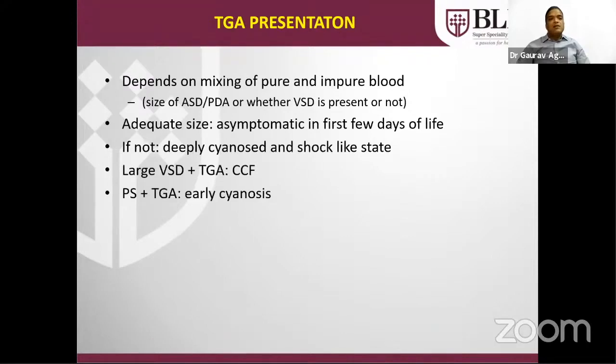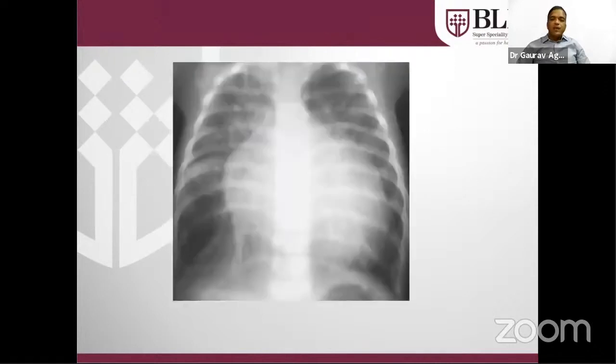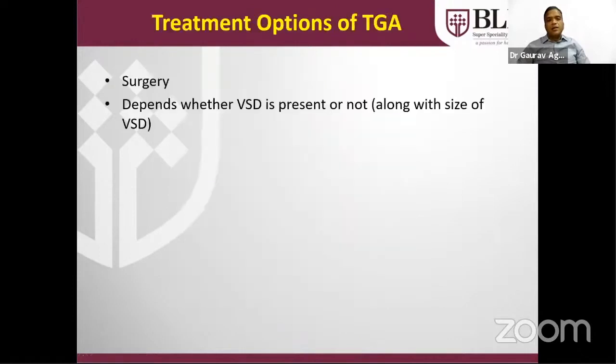If a large VSD is there with TGA, the patient will present by 1 month of age in the form of heart failure. If VSD is not there, the patient will be very blue. If VSD is there with pulmonary stenosis, the cyanosis will be predominant. Typical X-ray of TGA: egg-shaped heart with pulmonary plethora, but that is with a large VSD. Without VSD, the egg-shaped heart will be there, but pulmonary plethora will not be there.